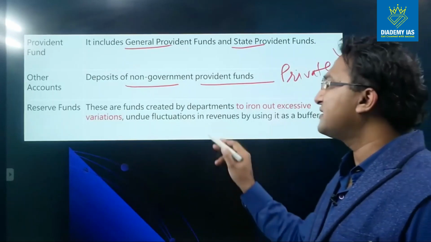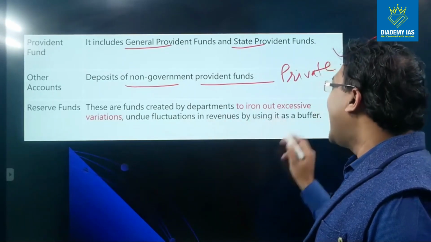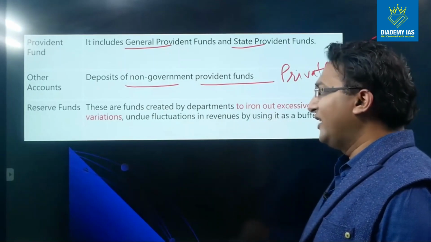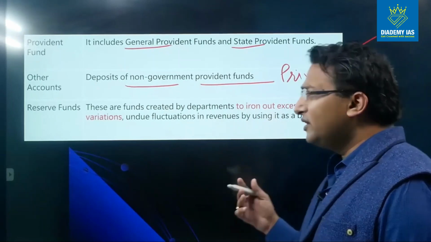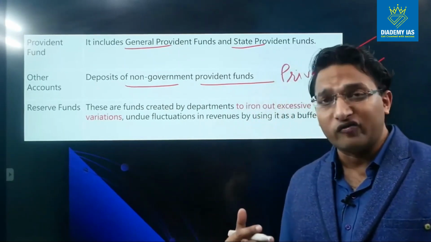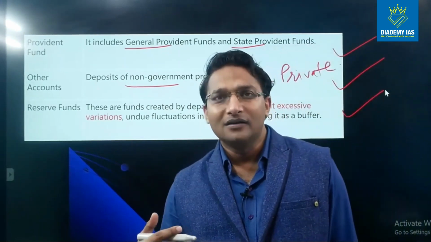Reserve funds are funds created by departments to iron out excessive variations and undue fluctuations in revenues by using them as a buffer. So this is a kind of emergency amount which is kept by the government, and this is called reserve fund.